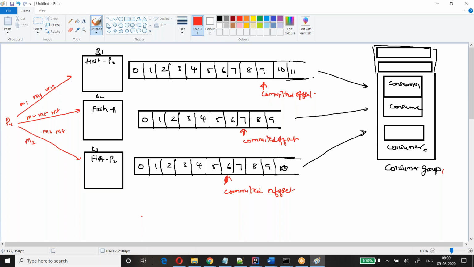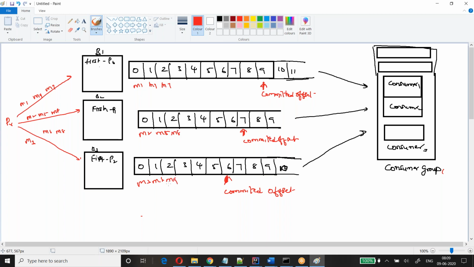So whenever sending the messages, it means you got the M1 here, you got the M2 here, you got the M3 here, you got M4 here, you got M5 here, you got M6 here. Similarly, M7, M8, M9.